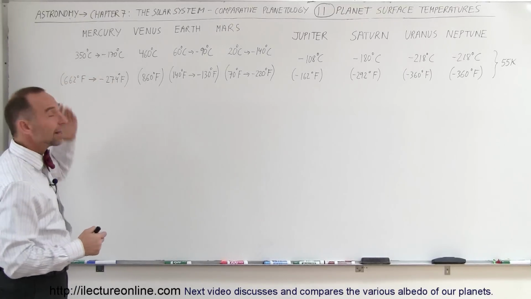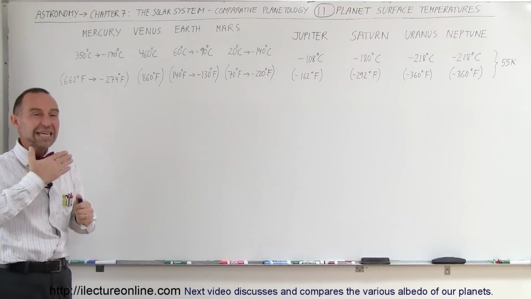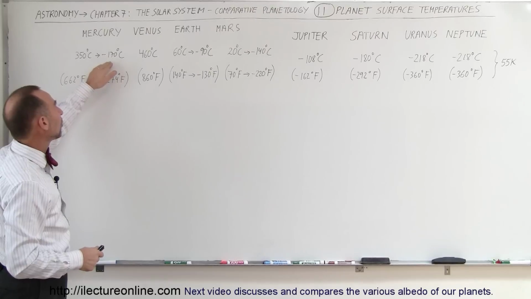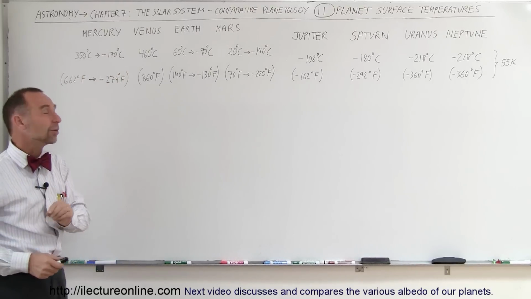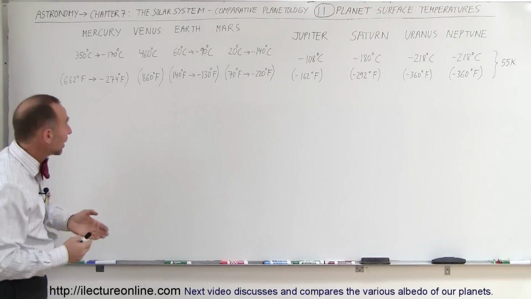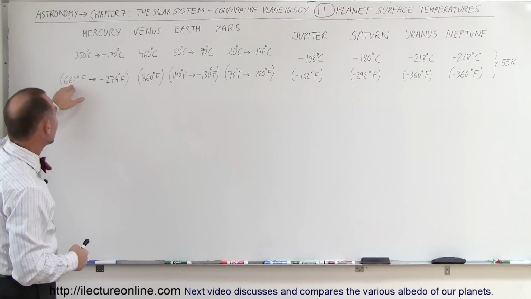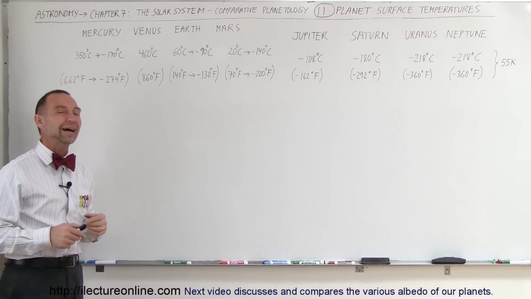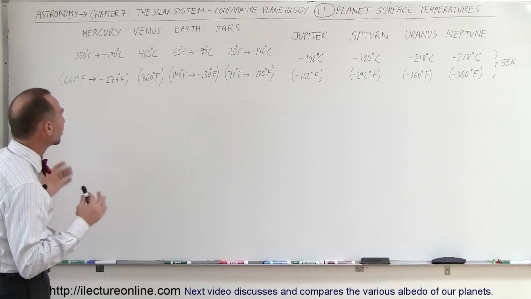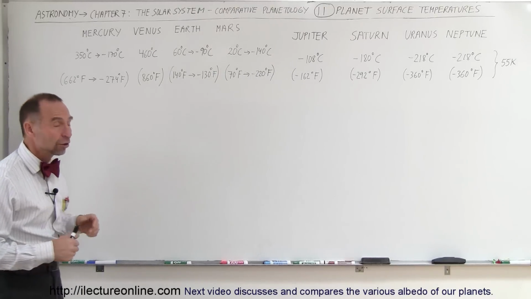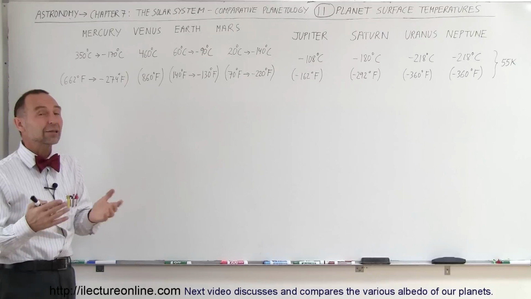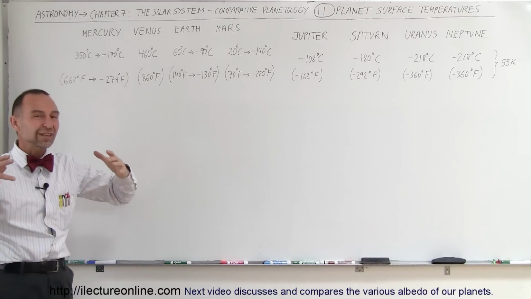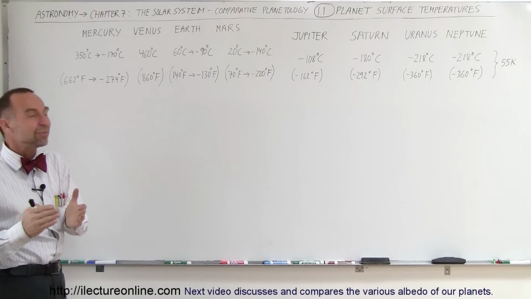But then when the nighttime comes, with the lack of atmosphere, the heat readily radiates back out into space, and the temperatures will drop to as low as minus 170 degrees centigrade. If you like Fahrenheit degrees better, that's all the way from 662 degrees Fahrenheit during the daytime down to minus 274 degrees Fahrenheit at night. A tremendous shift in the temperature between day and night on Mercury, the largest temperature difference of any body in the solar system.